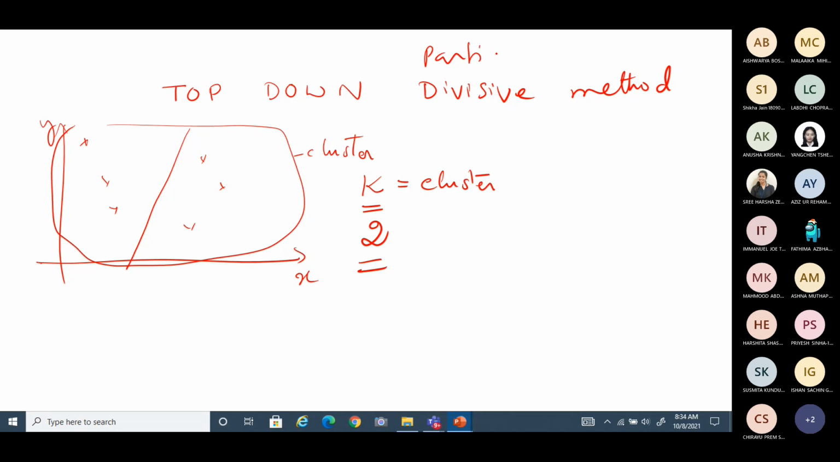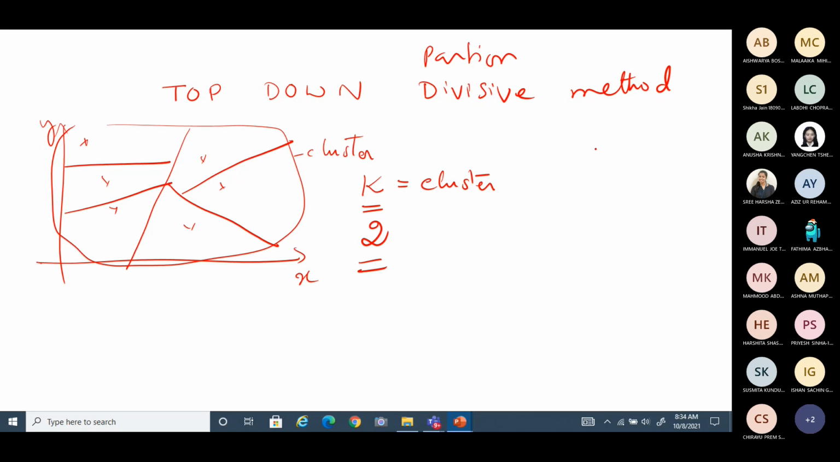A partition method, because you're dividing the whole region into k number of regions. So you can later divide in various hierarchy. The group can be divided into subgroups, into minor subgroups, and so on, until you get the number of groups which you are looking for. Okay. This is called the top-down approach.